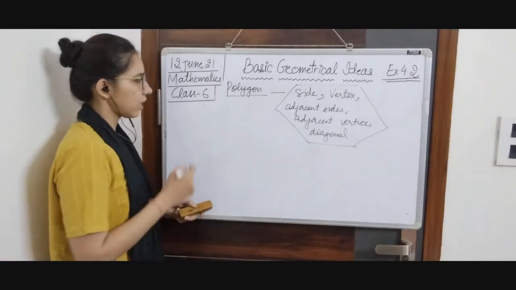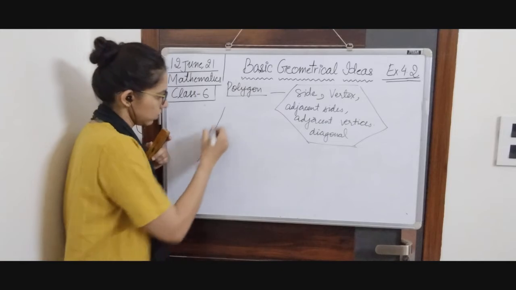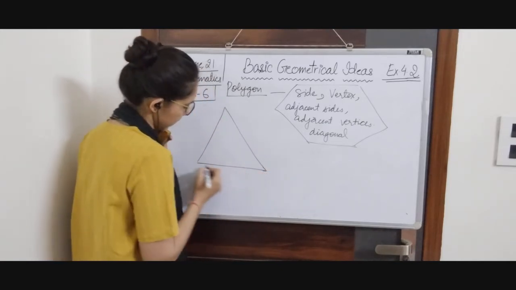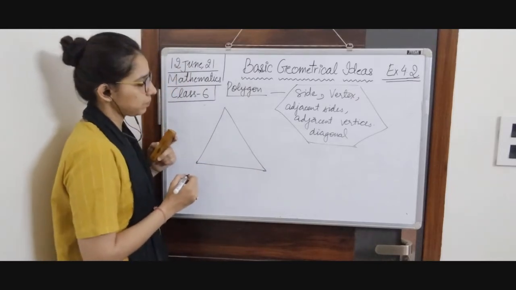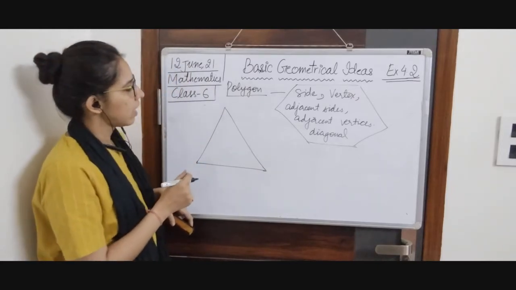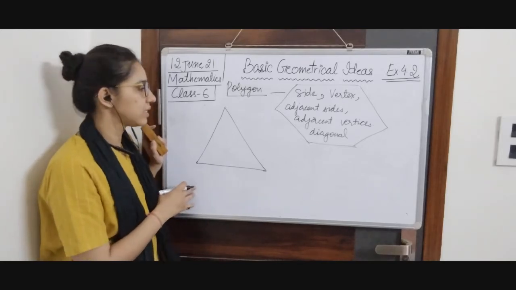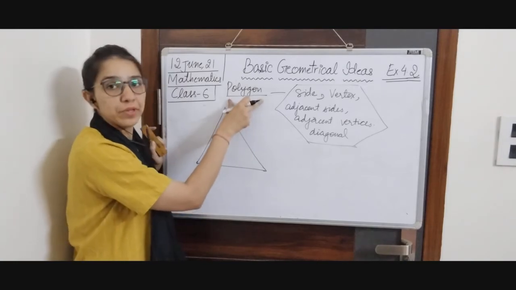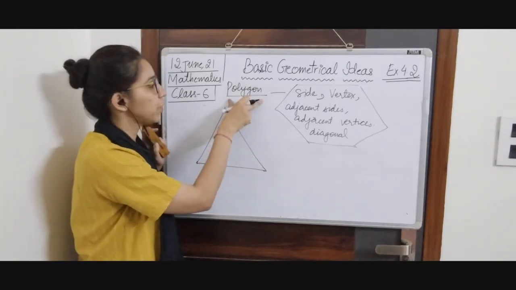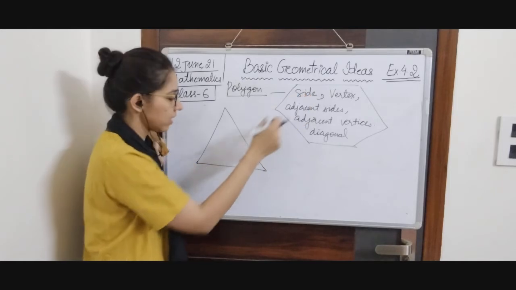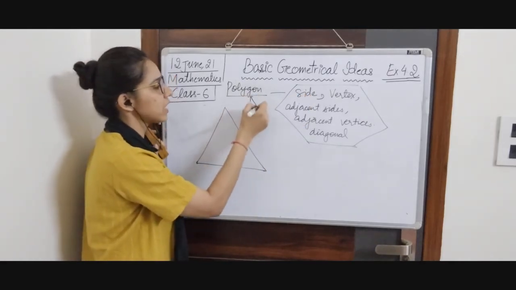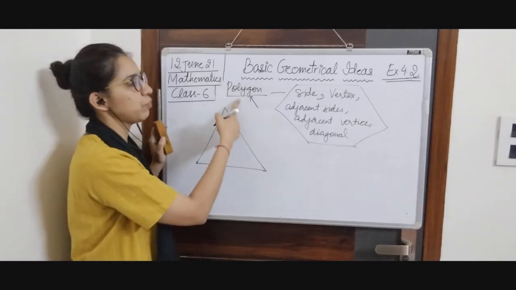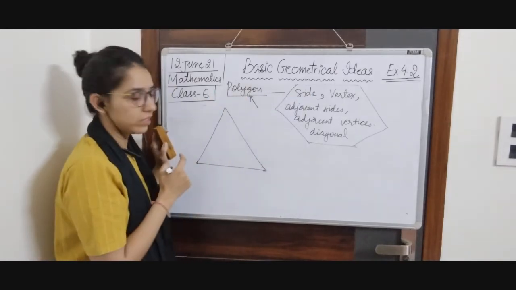First is side. Okay, I am going to draw a simple polygon, and you know this one is a triangle. Now in it I am going to say that the line segments which make up the polygon are known as sides. We know that polygons are made up of line segments, and the line segments present in polygons will be the sides of that polygon.